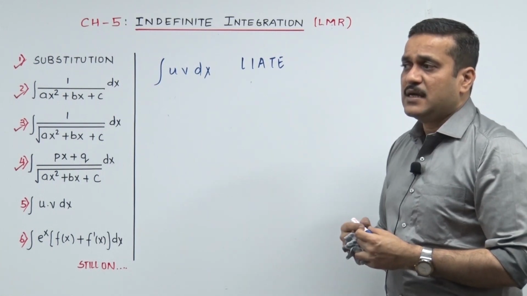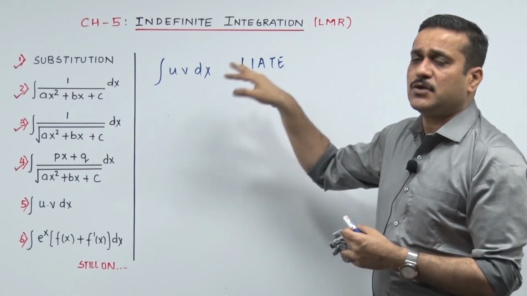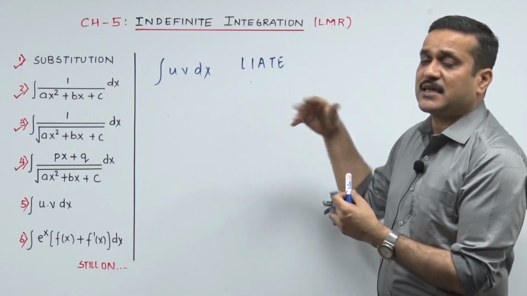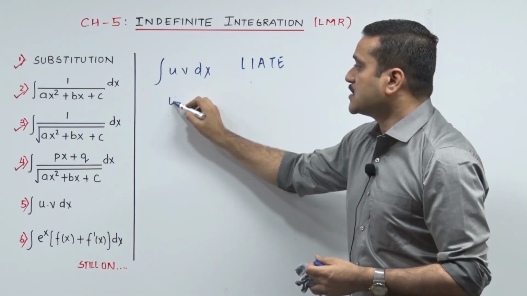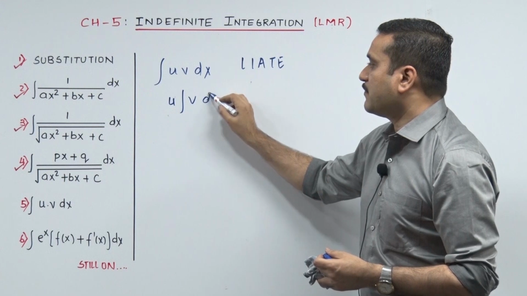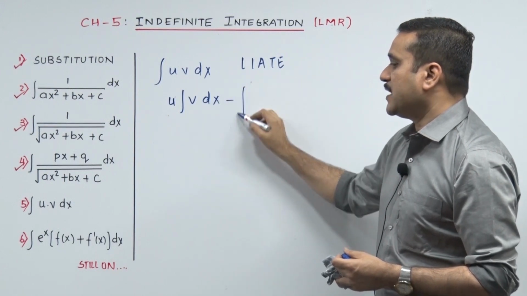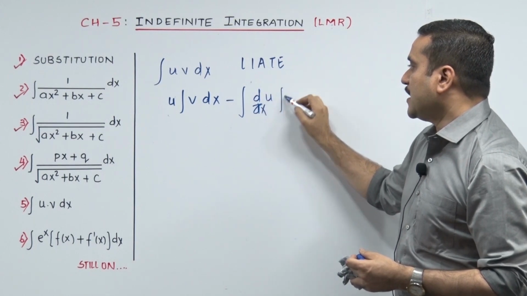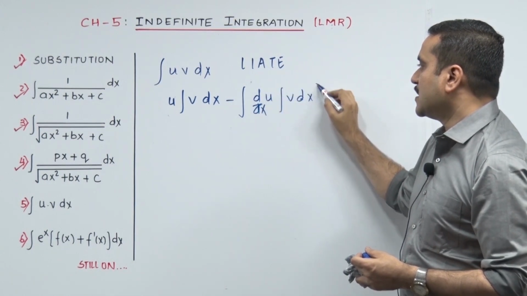पहले the rule. Let's say Liet ने decide किया that u is the first function and v is the second function. First function integrate second function dx minus big integrate derivative of first function integrate second function dx the whole dx.